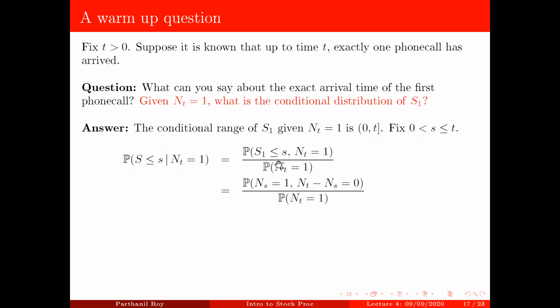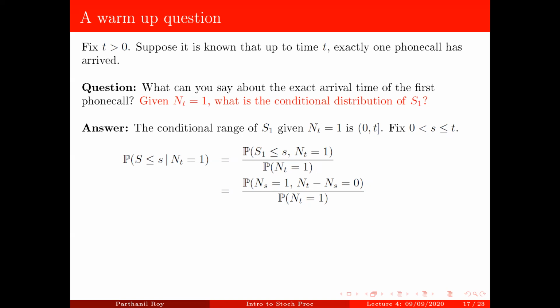That's exactly when S1 will be less than or equal to s. And between time s and t, no phone call will arrive. If these two happen together, then this will happen. And if this happens, then these two will happen together.